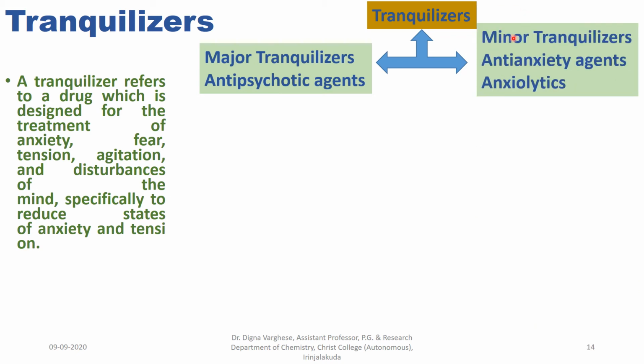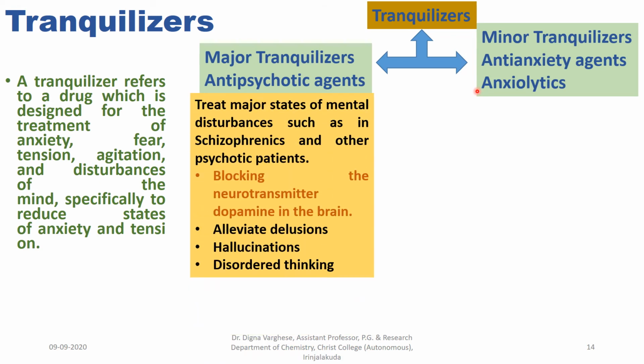Another one is minor tranquilizers, that is anti-anxiety agents or anxiolytics. Major tranquilizers are used to treat the major states of mental disturbances such as in schizophrenics and other psychotic patients, by blocking the neurotransmitter dopamine in the brain.